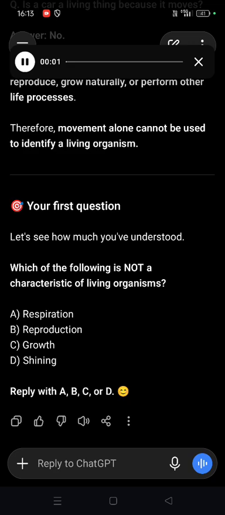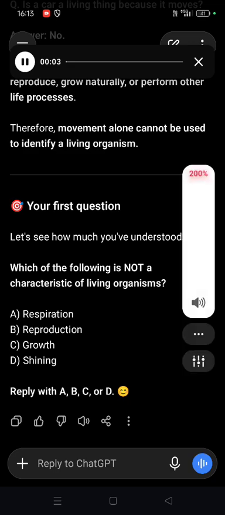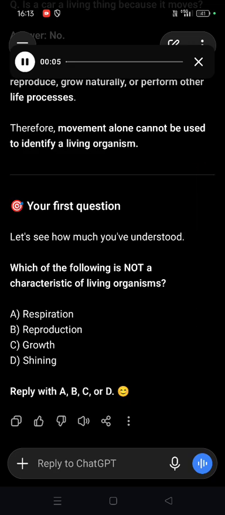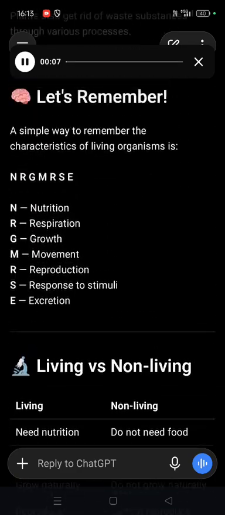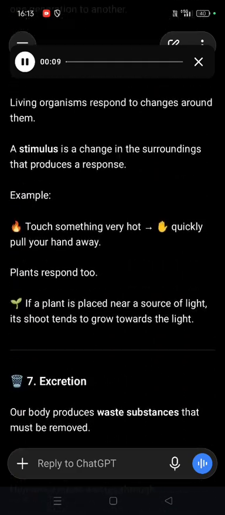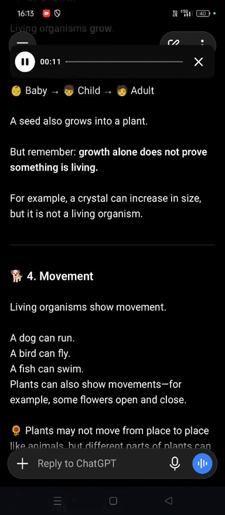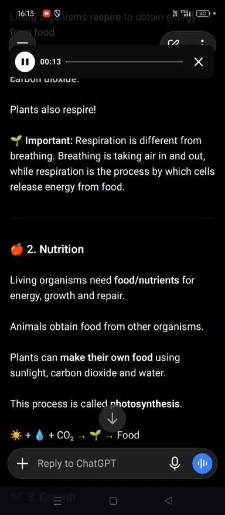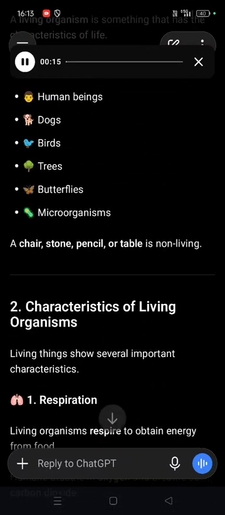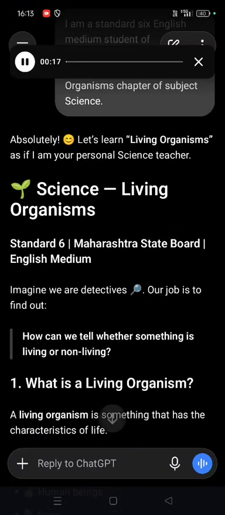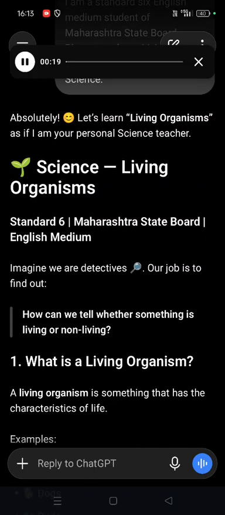Absolutely. Let's learn living organisms as if I am your personal science teacher. Science. Living organisms. Standard 6, Maharashtra State Board English Medium. Imagine we are detectives. Our job is to find out: how can we tell whether something is living or non-living?